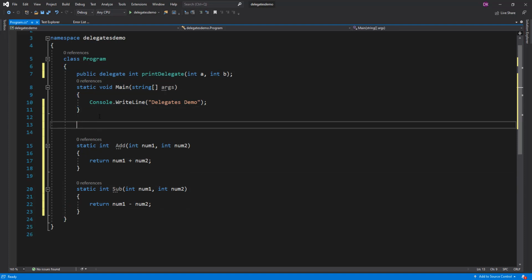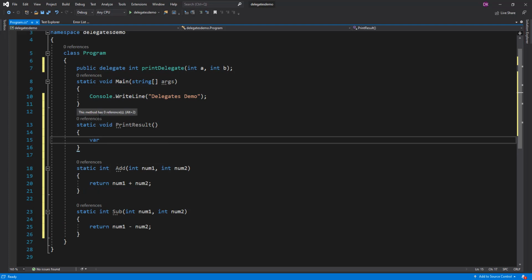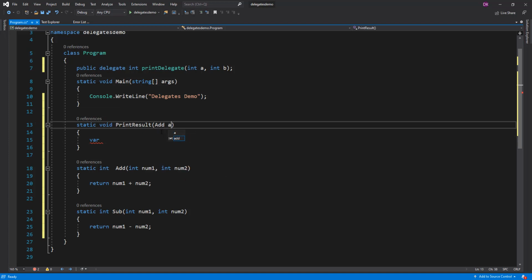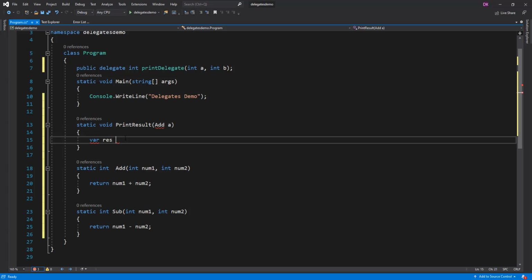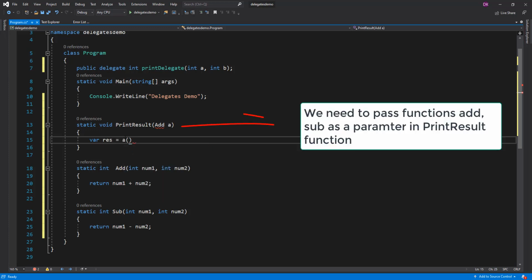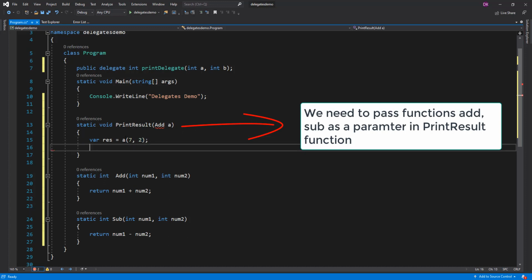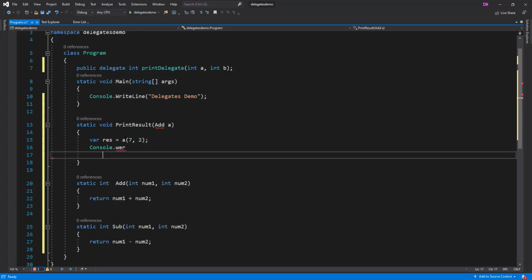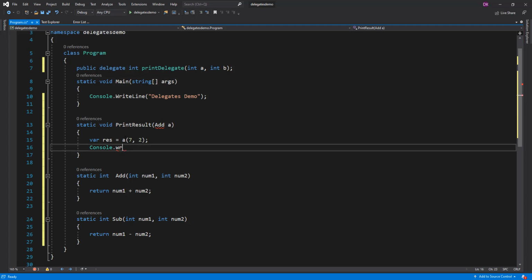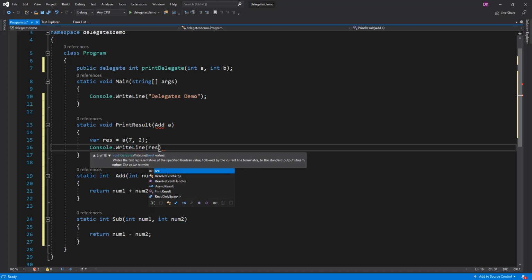Now here I have another function. The job of that function is to print the result. So I say void print result, and this should be able to print the result of whatever function I pass here. So sometimes I should be able to pass add here. So let's say I'm saying add a, it should be able to do a on those two numbers, say 7 and 2, and display that result.